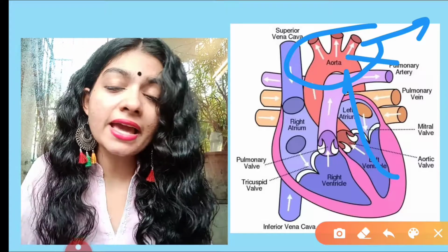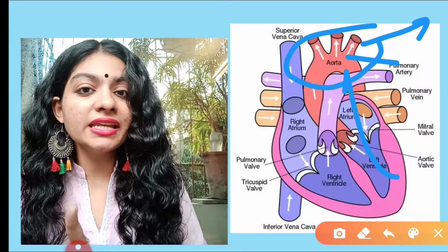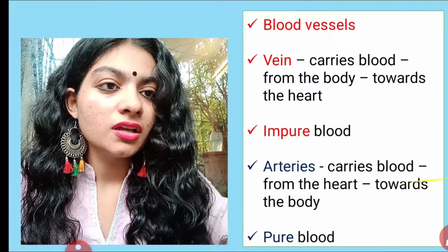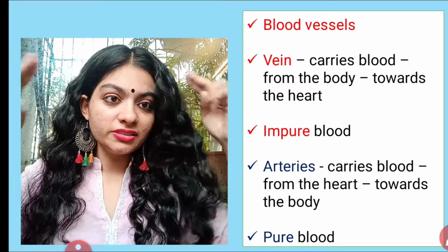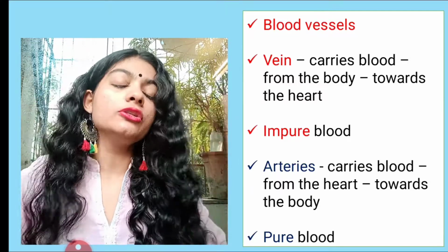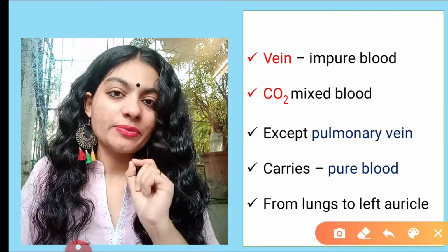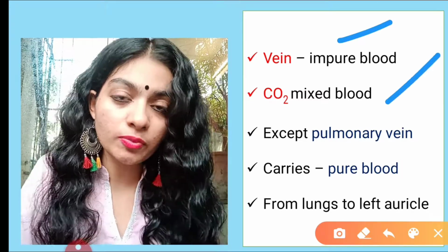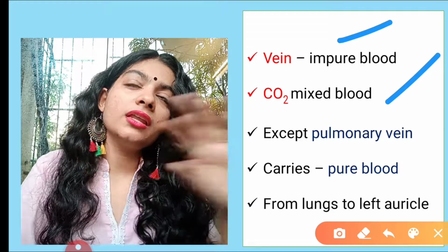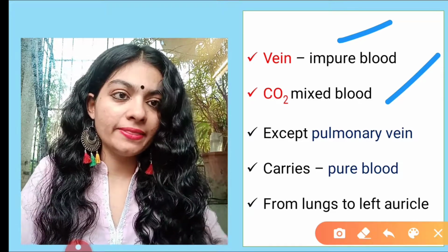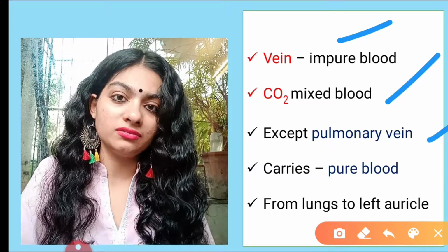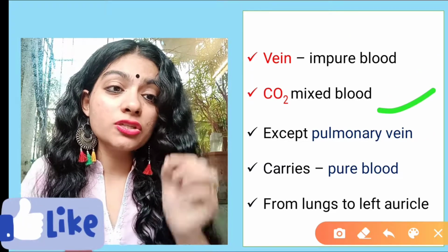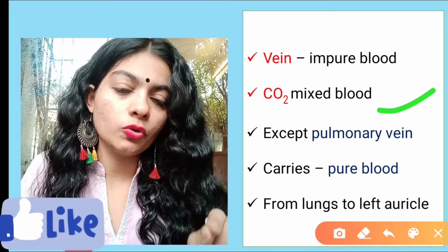So arteries carry pure blood and veins carry impure blood. I hope this is clear, guys. This has to be in your brain. There are a few exceptions. When I say veins carry impure, carbon dioxide mixed blood, all veins carry impure blood except one, and that one is the pulmonary vein. The pulmonary vein carries pure blood. Okay, that is the exception.